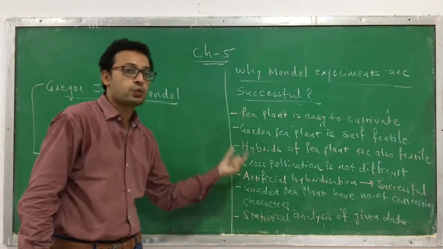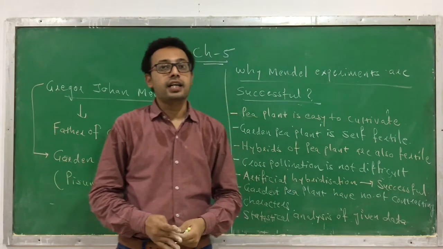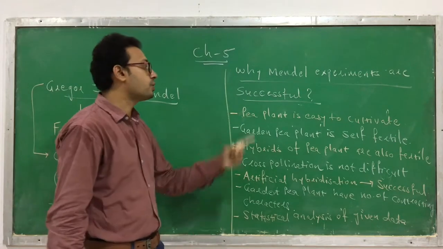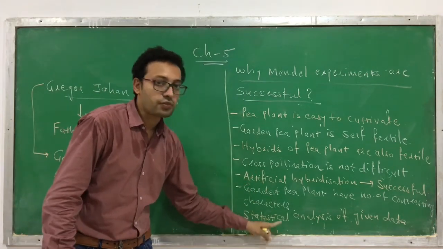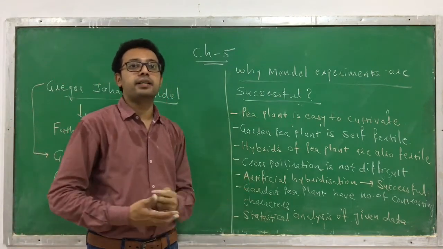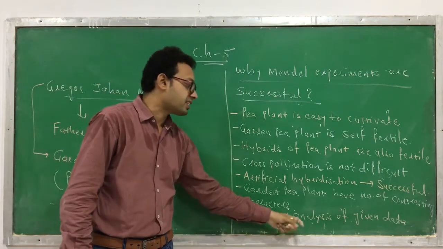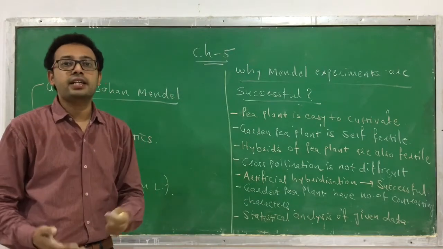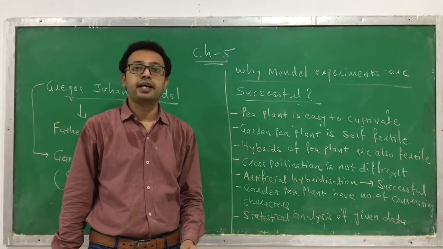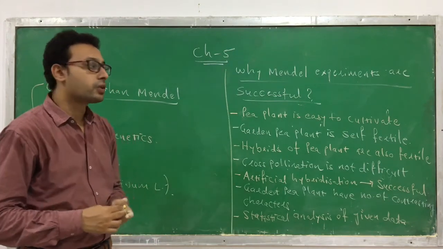He was the first scientist who applied such mathematics or statistics to the given data, and he was able to identify the significance. What is the significance or importance of this project? This is one of the important reasons why Mendel's experiment is successful. Okay, why are we believing Mendel? Because we were doing it, but we were not doing it scientifically. We were not applying any kind of statistical analysis to it. So we did not get significant data or a significant result. But here, as he applied it, he was able to show that he got the significant result. Okay, this is one of the reasons.